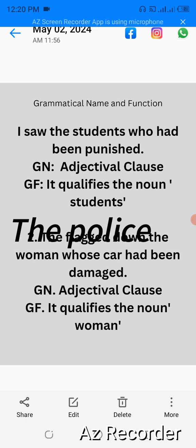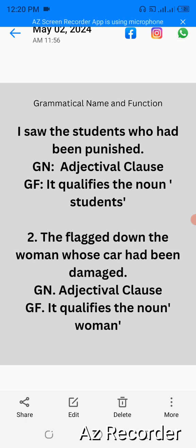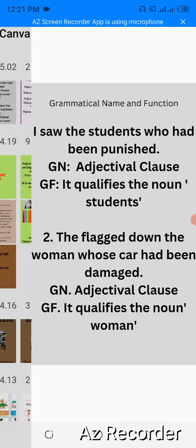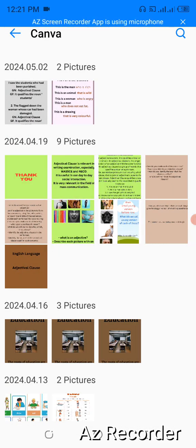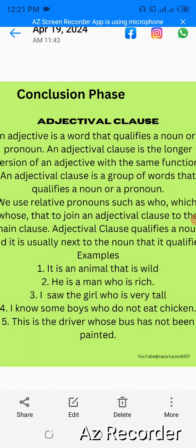Number 2, they flagged down the woman whose car had been damaged. What is the adjectival clause? Whose car had been damaged. And then what is the grammatical function? It qualifies the noun woman. So this is your notes.